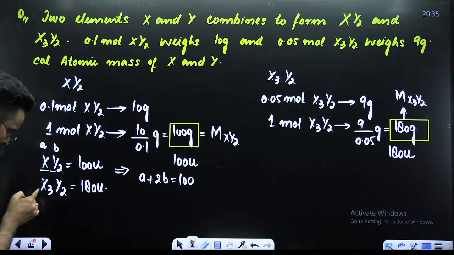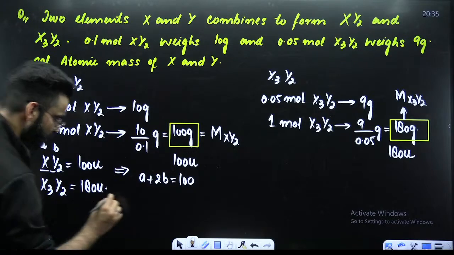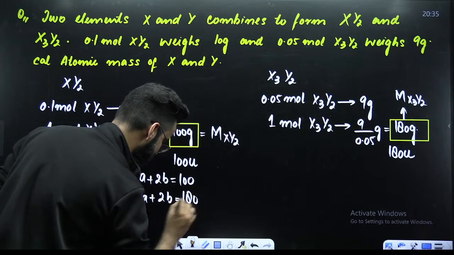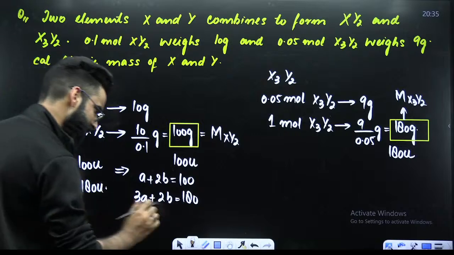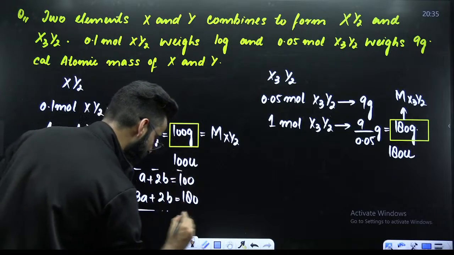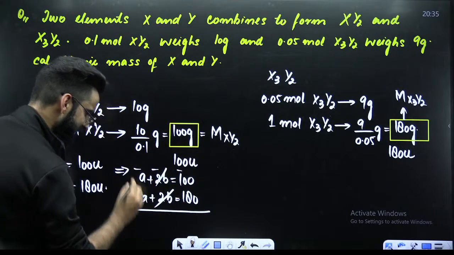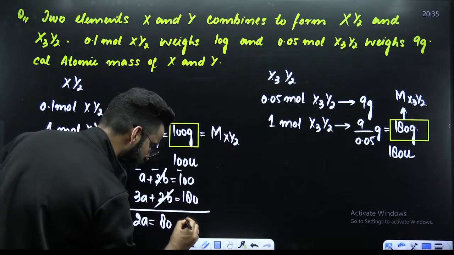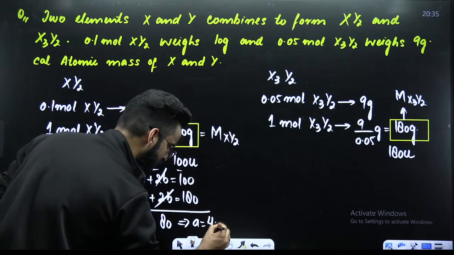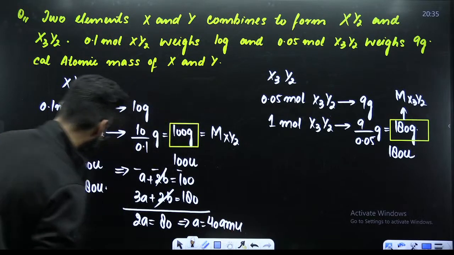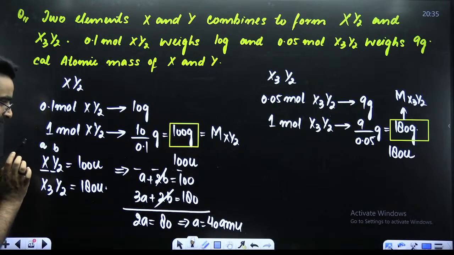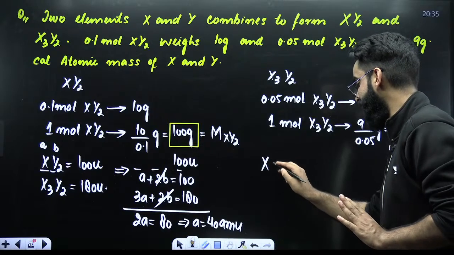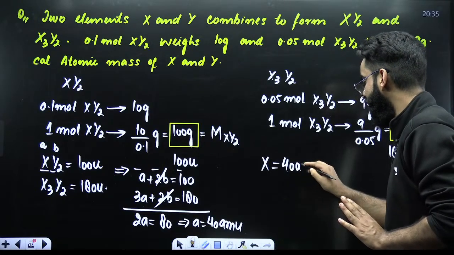Similarly, from the other compound, you'll get 3A plus 2B, and as per the question it is 180. So you got two equations; subtract them. When you subtract these two equations, 2B cancels, and 3A minus A comes out to be 2A. 2A is equal to 180 minus 100, which is 80. So A comes out to be 40. And A was the atomic mass of X, so the atomic mass of X is 40 AMU.